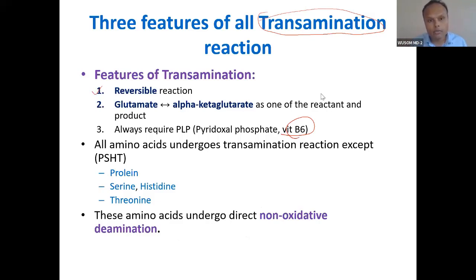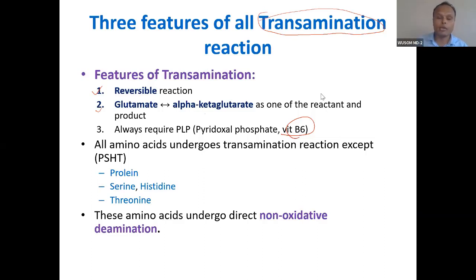And the third feature is, if you take one side, either it will require glutamate on one side or on the other side it will require glutamate. If glutamate is the reactant, alpha ketoglutarate will be the product. If alpha ketoglutarate is the reactant, glutamate will be the product. So understand this: these three, glutamate and alpha ketoglutarate, will always be there, and this is a reversible reaction.